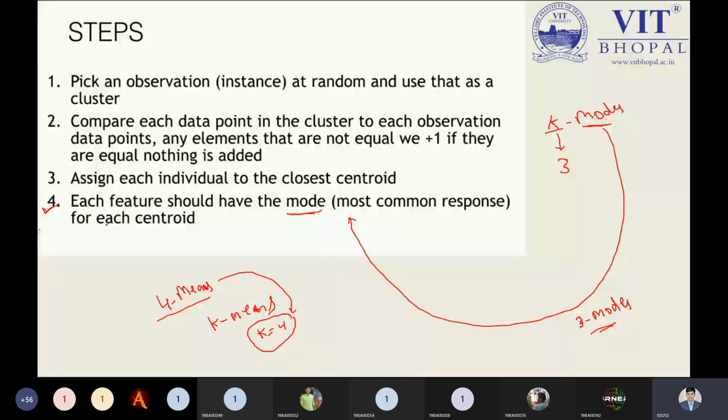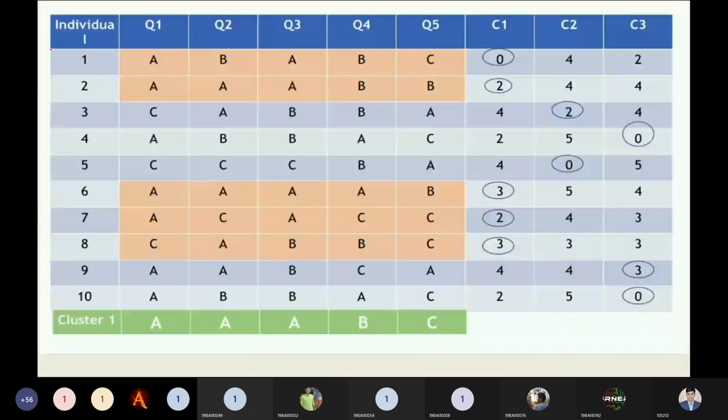So now come back to our algorithmic step right now. Each feature should have the mode, the most common response for each center. From this point, you need to understand the concept properly. See, from C1, what we have observed. Right now I'm talking about the cluster C1.